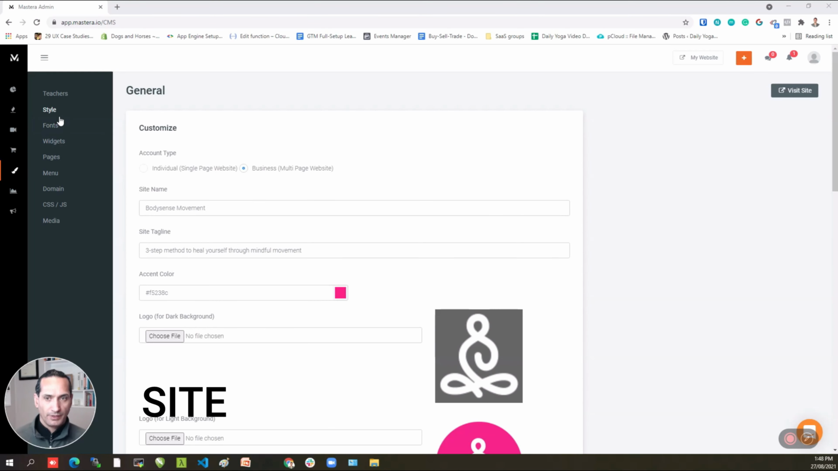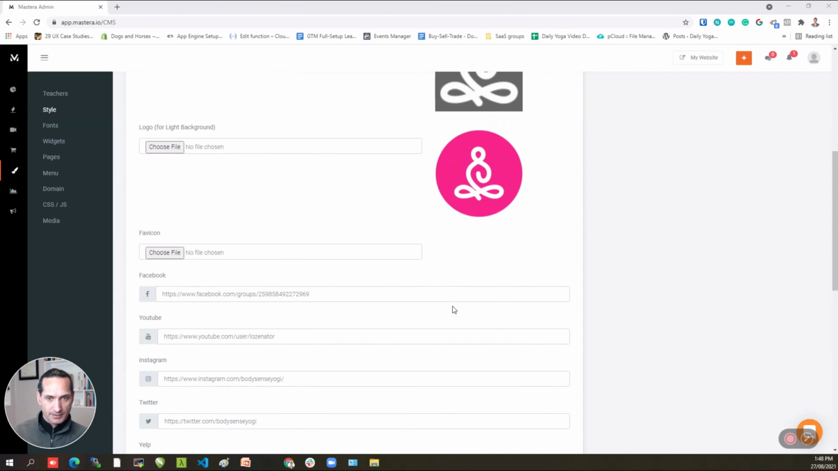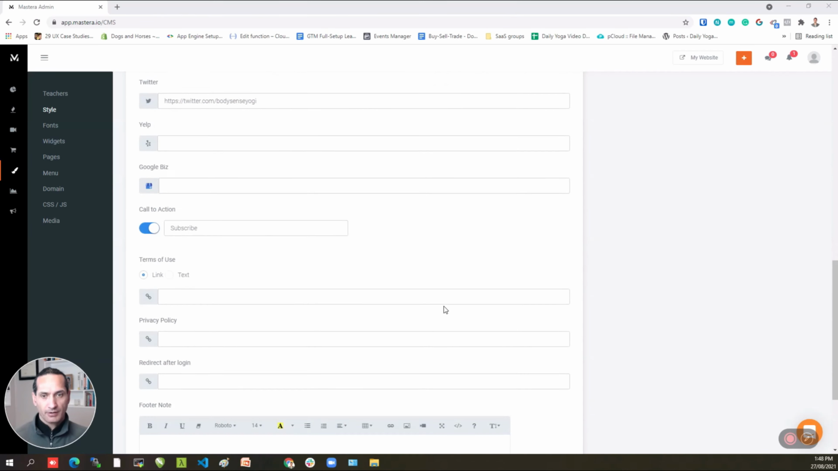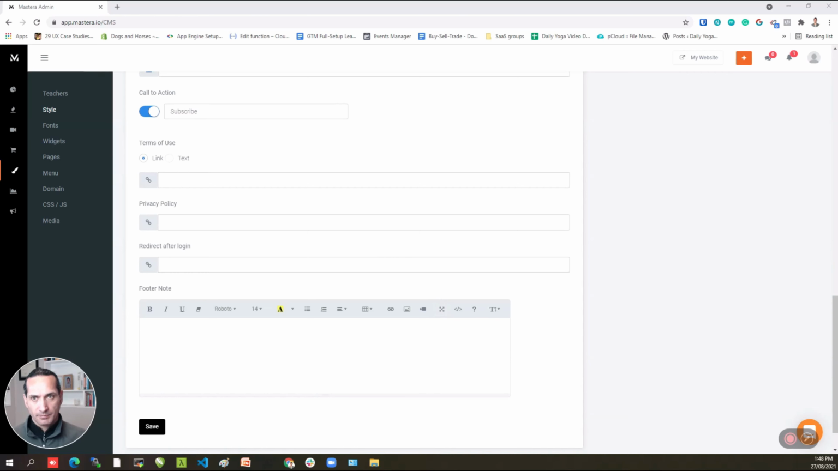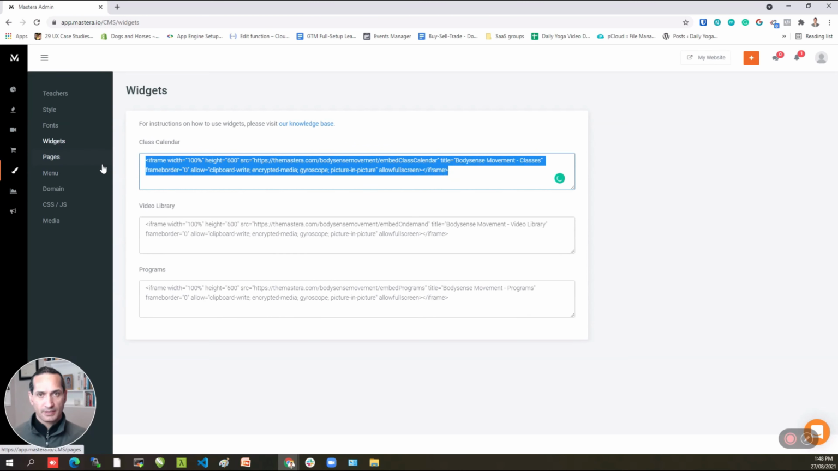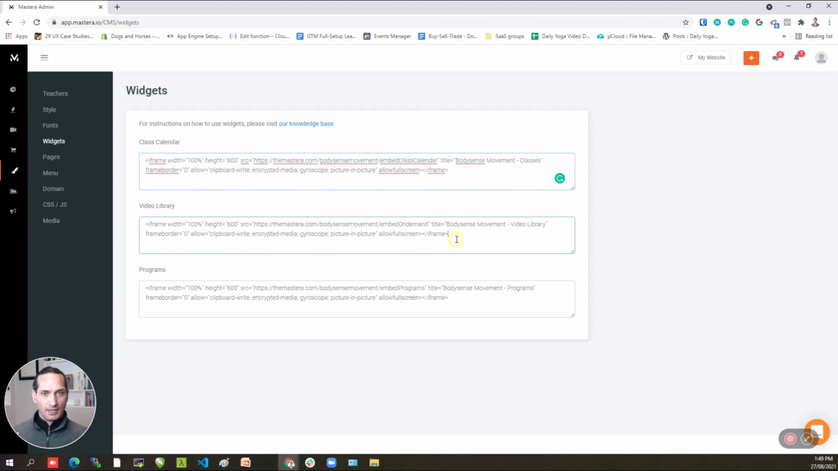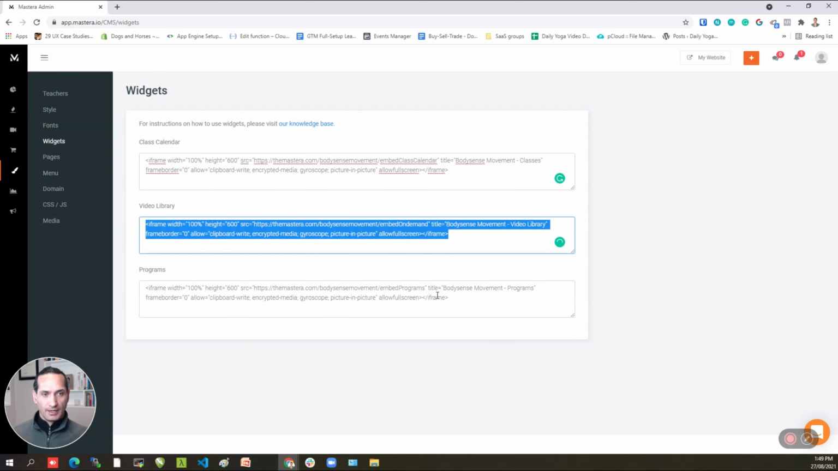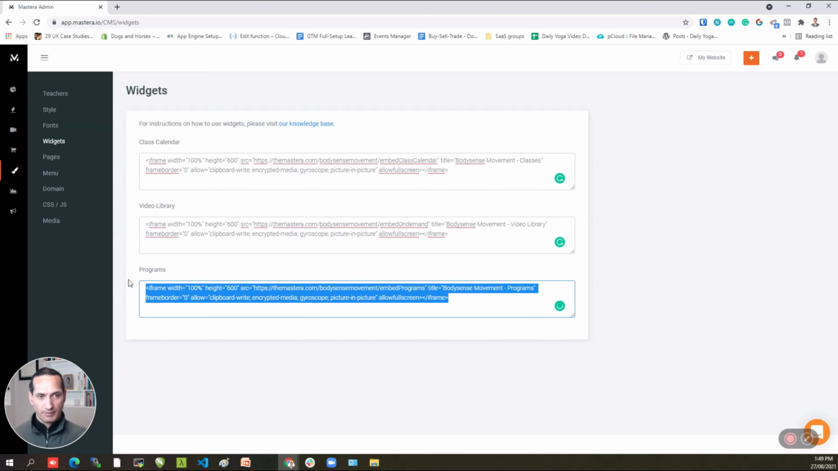So this section is where you get to style your site, where you get to upload things like your logo, your business name, your social media profiles, your terms and your privacy policies, your colors, your fonts. Also, if you want to embed your content, let's say you have your class calendar, but you want to show it on a different website, then what you do is you grab this iframe code snippet and you paste it in the HTML section of that website. You can do the same thing with your video library, and you can also do it with various programs.